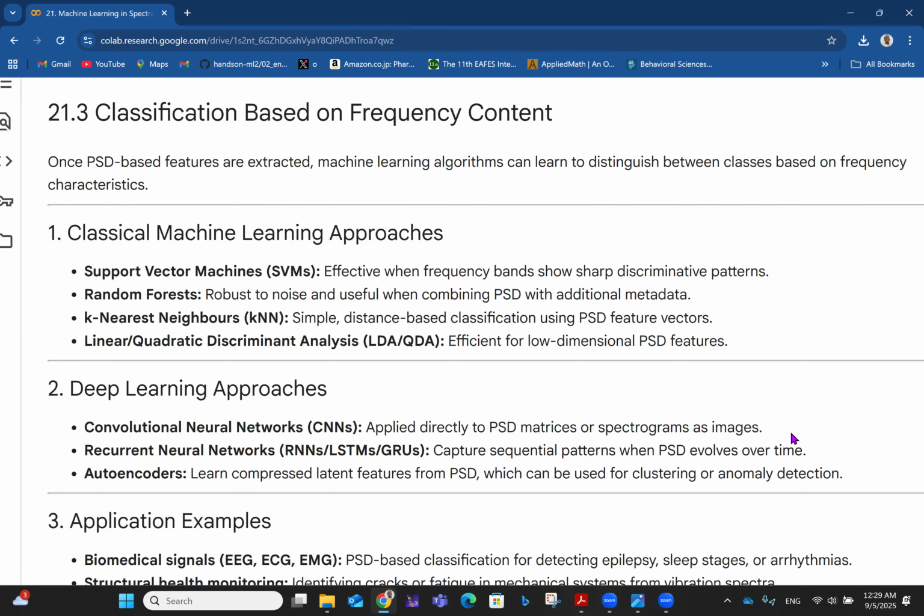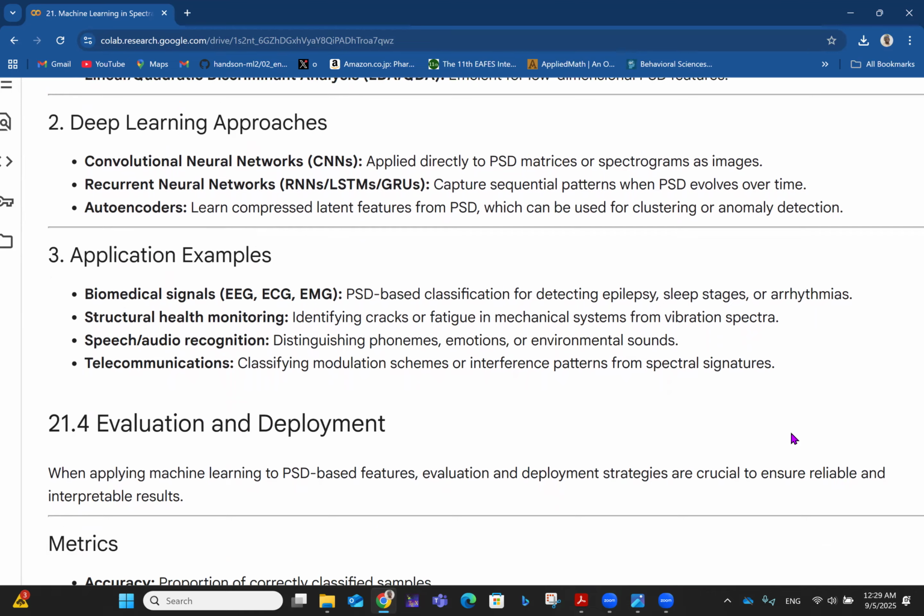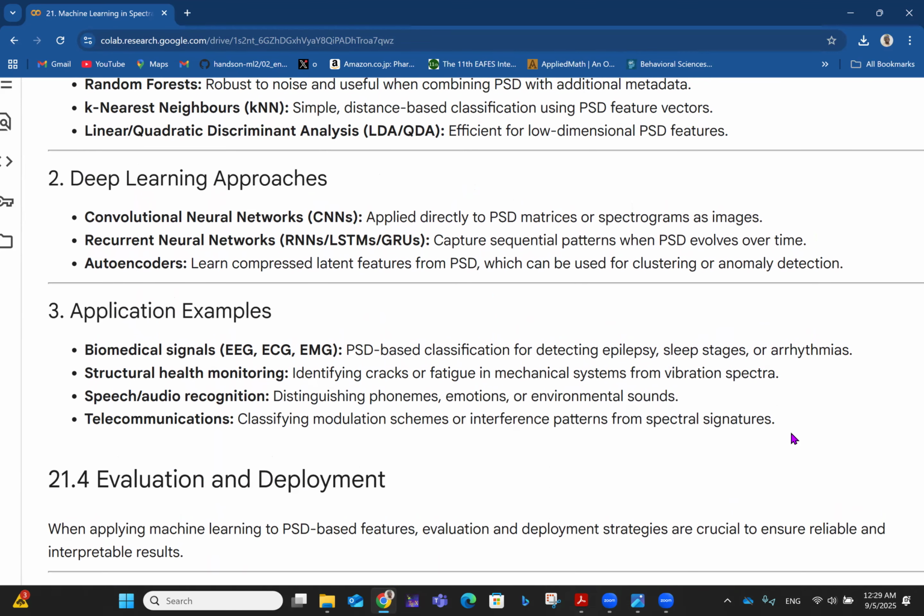Then we have deep learning approaches, like convolutional neural networks, CNNs, which is applied directly to power spectral density matrices or spectrograms as images. Then you have recurrent neural networks, RNNs, LSTMs, GRUs. By the way, of course, you see these are things that are related to time series analysis. So spectral analysis is basically dealing with time series analysis. The only thing is that you're taking the time series that you have from the time domain into a frequency domain. All right. So recurrent neural networks capture sequential patterns when PSD evolves over time, right?